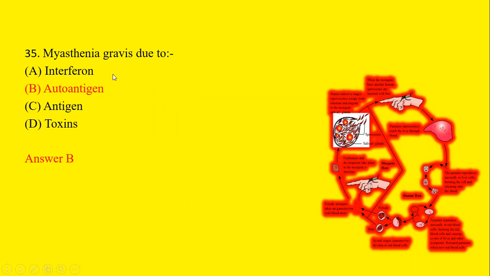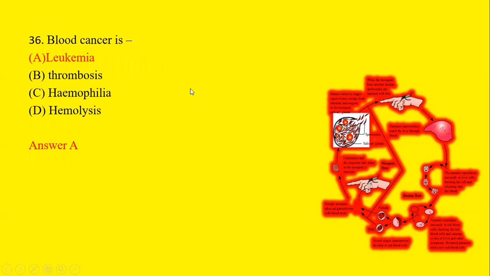Myasthenia gravis is due to first, interferon, autoantigen, antigen, or toxins. We know that myasthenia gravis is caused due to autoantigen. So option B is the correct answer. Blood cancer is known as leukemia, thrombosis, hemophilia, or hemolysis. So among the four, we know that blood cancer is known as leukemia.